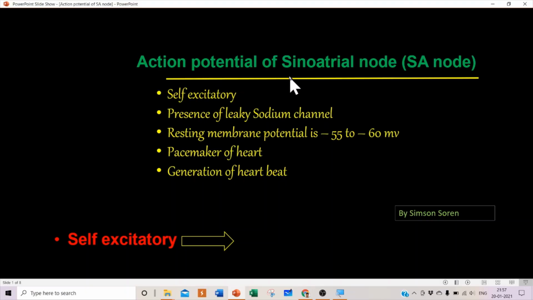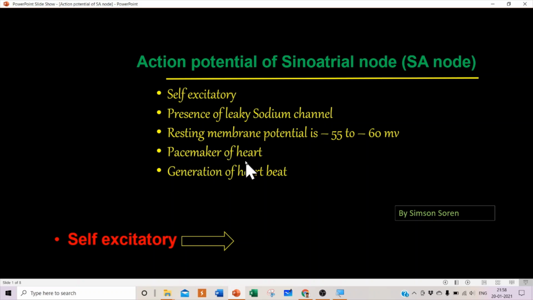Action potential of the sinoatrial node, or SN node. The SN node is a non-contractile myocardium. The properties of this myocardium: it is self-excitatory, and there is the presence of leaky sodium channels. These nodes have leaky sodium channels. The resting membrane potential of the SN node is around minus 55 to minus 60 millivolts.